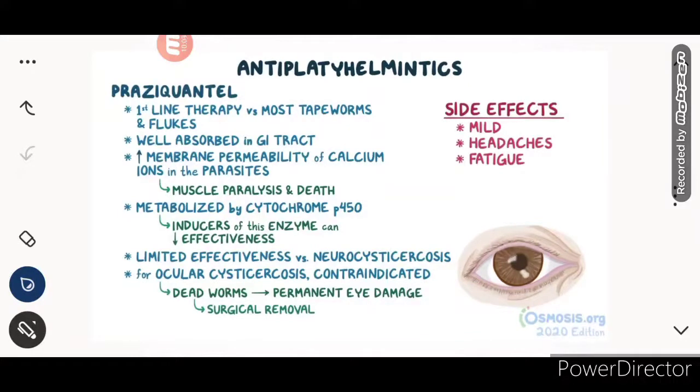It is well absorbed in the GI tract and increases membrane permeability to calcium ions in the parasite. Okay, once calcium ions enter, we know that it opens its channels and causes contraction. But excessive ion permeability causes muscle paralysis and ultimately leads to the death of the parasite. It is metabolized by cytochrome P450, so inducers of the enzyme can decrease the effectiveness.